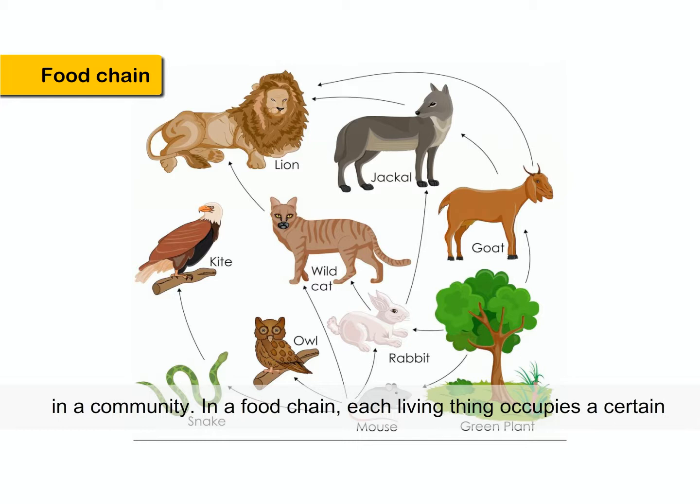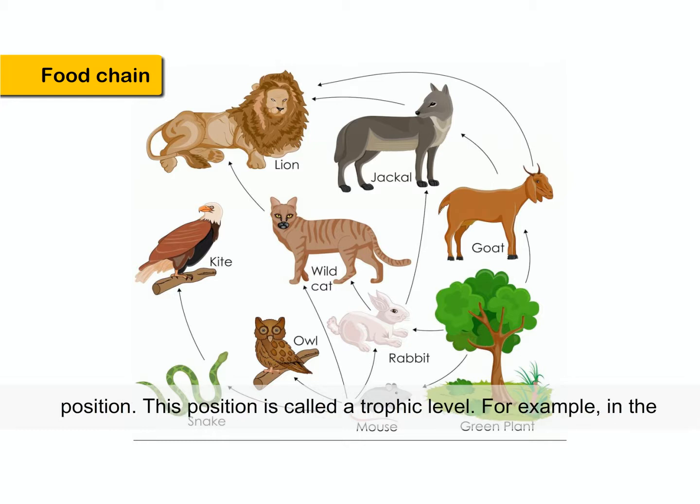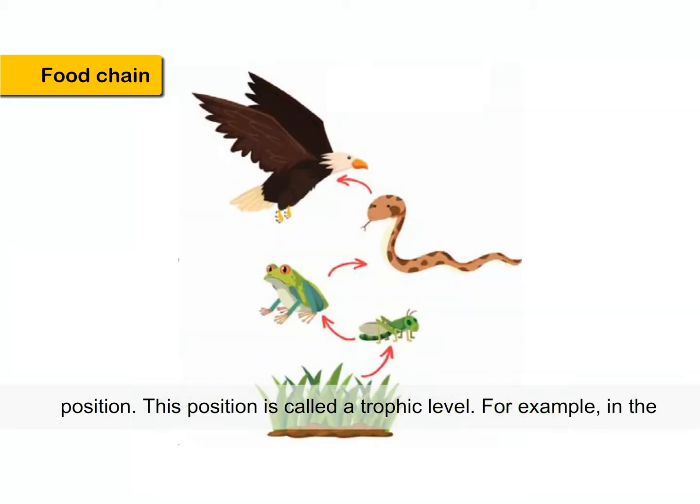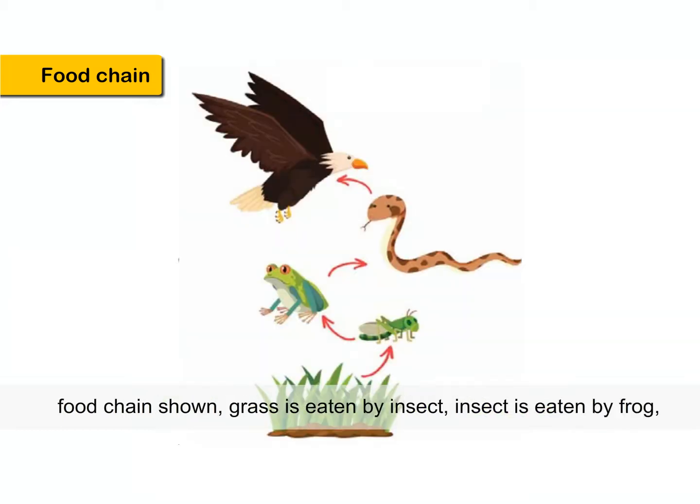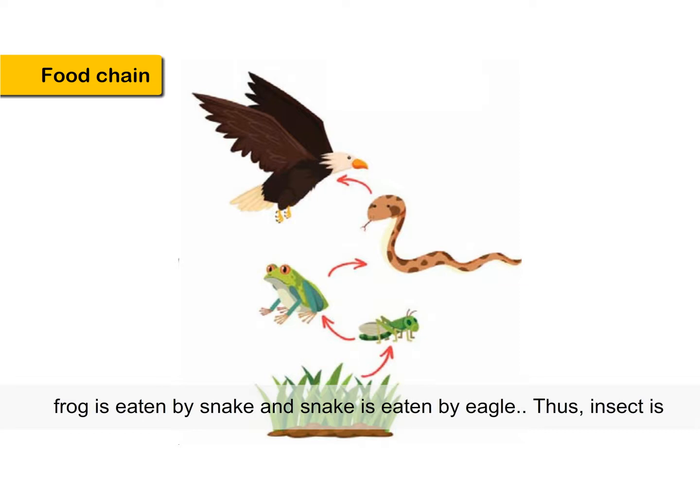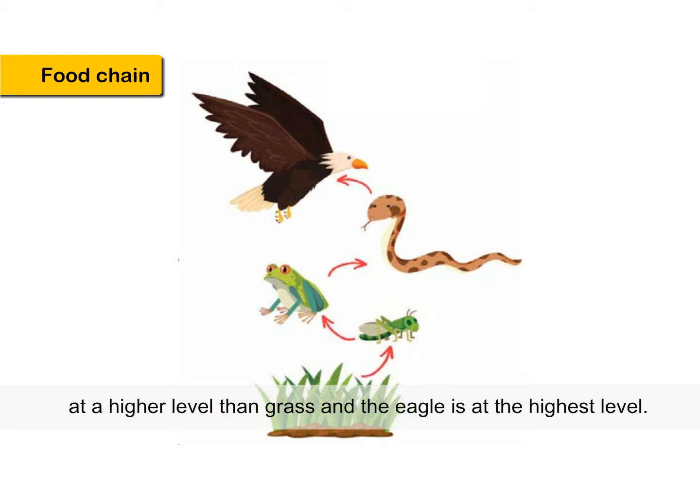In a food chain, each living thing occupies a certain position. This position is called a trophic level. For example, in the food chain shown, grass is eaten by insect, insect is eaten by frog, frog is eaten by snake, and snake is eaten by eagle. Thus, insect is at a higher level than grass, and the eagle is at the highest level.